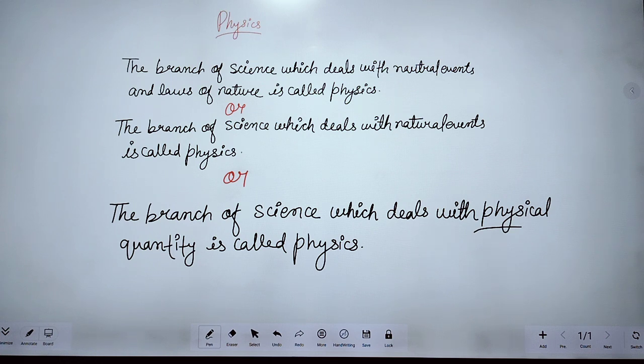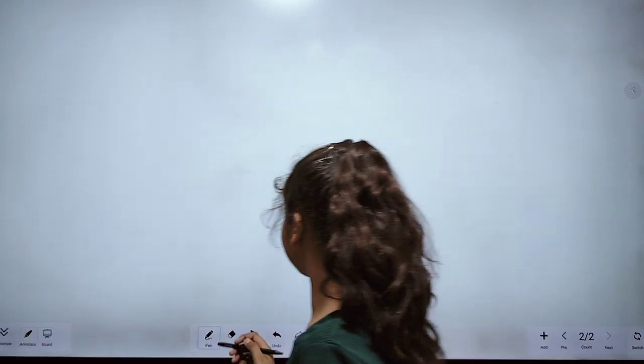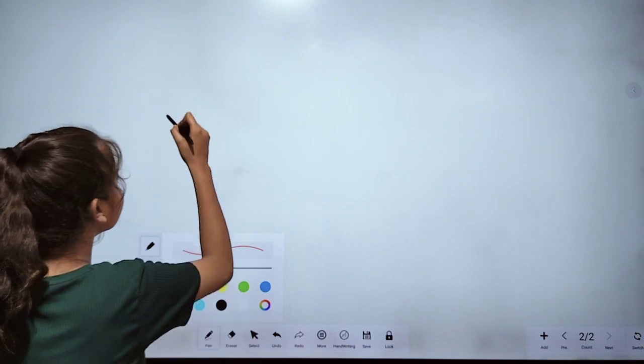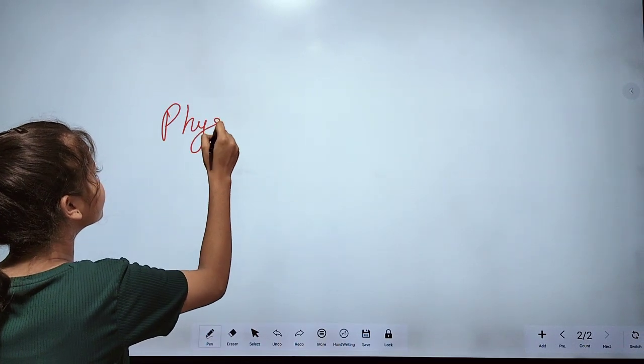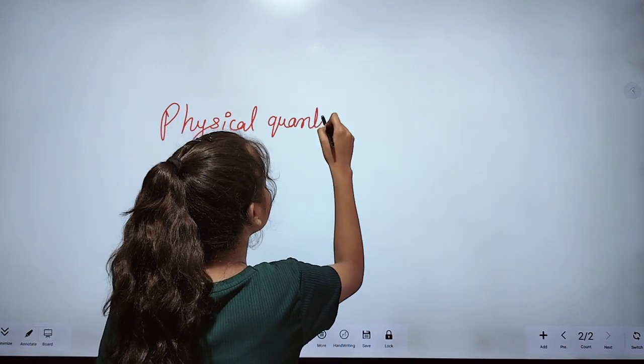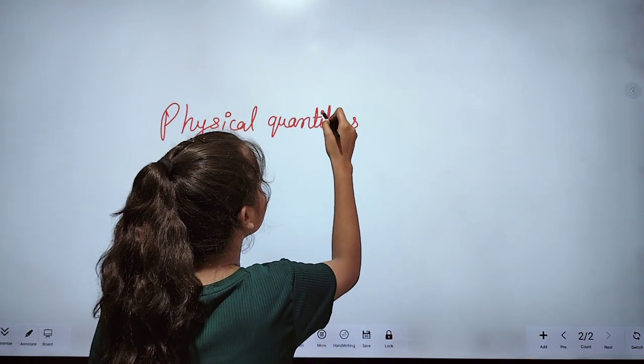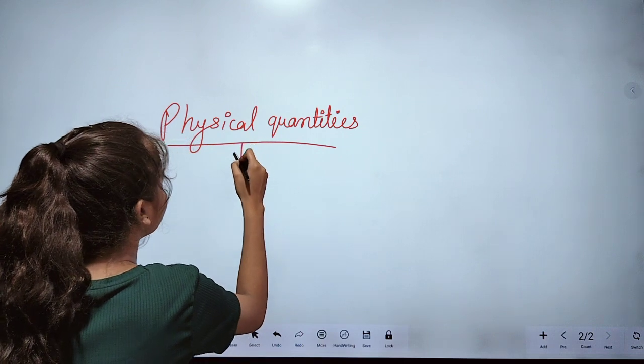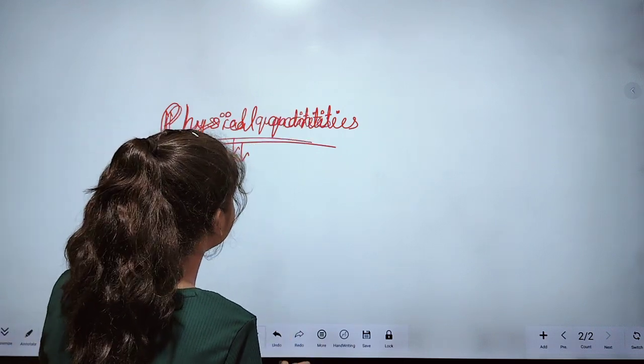So let's write the definition of physical quantities also.